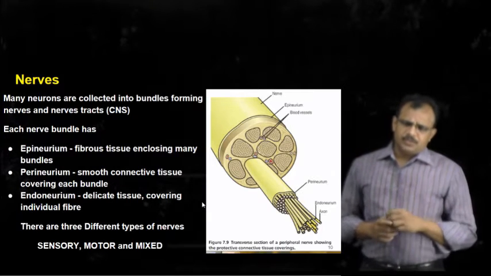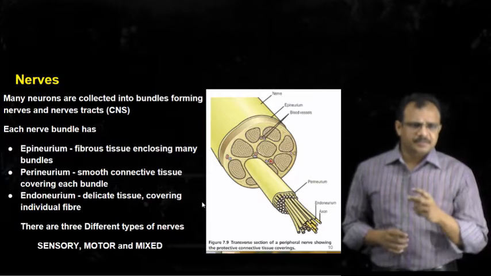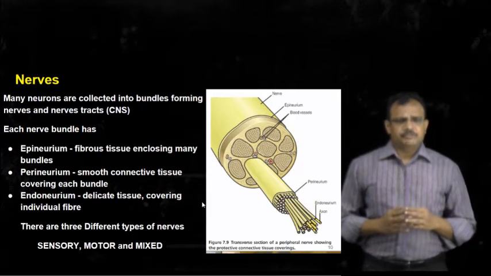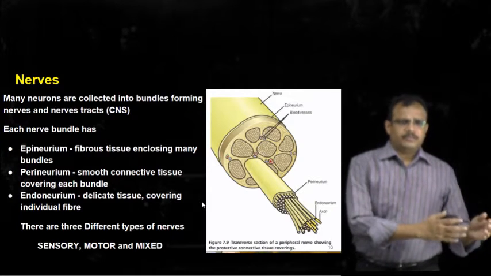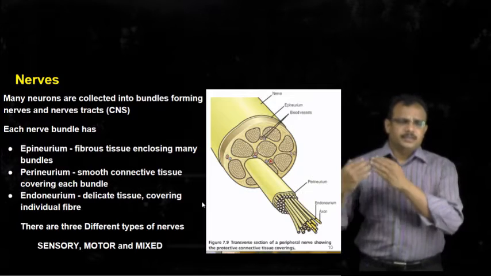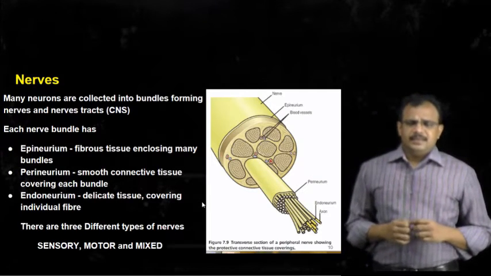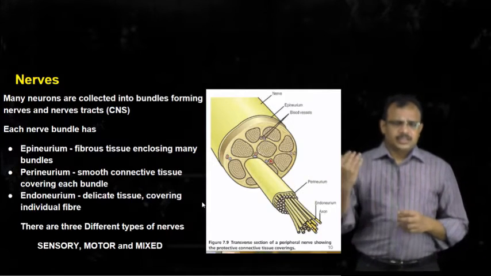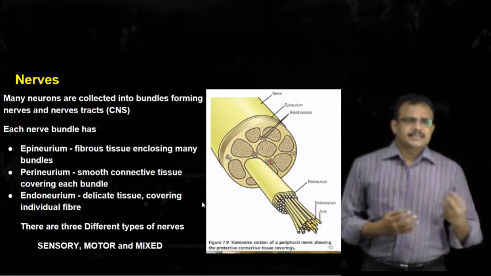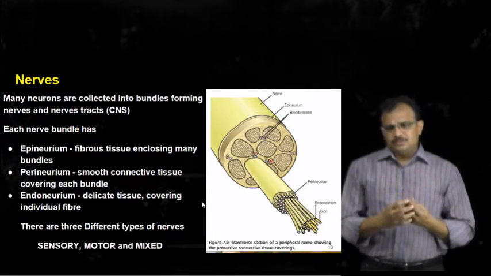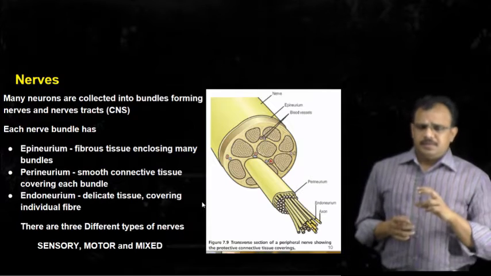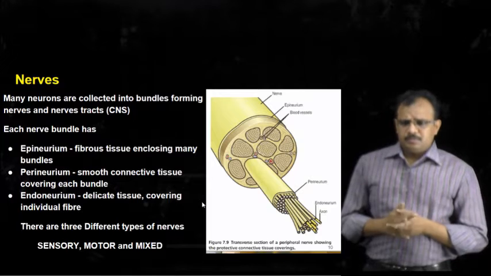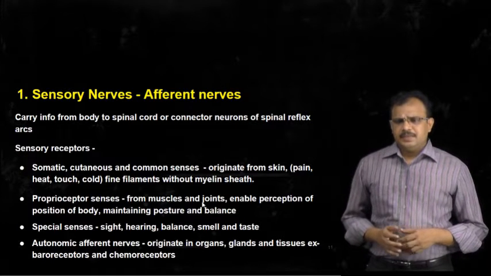Whereas in the case of sensory neurons, sensory nerves, it consists of axons of all the nerves which are involved in transmission of impulse from the effector organ or from the organ to the spinal cord and the brain. Whereas in the case of mixed neurons, it consists of axons of those nerves which carry motor impulses or which carry sensory impulses. Both these nerves will be present in the one nerve. So these are the three different types of nerves. Now we will see them in detail.